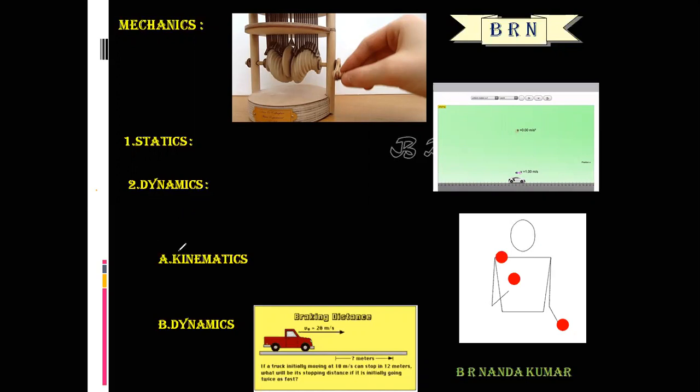Dynamics is further divided into two types: kinematics and dynamics. Kinematics means the study of motion of objects without considering the causes of motion. Dynamics means the study of motion of objects, taking into consideration the causes of motion. So that is dynamics.